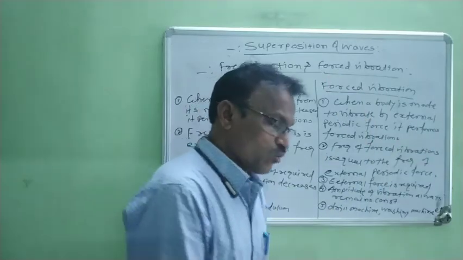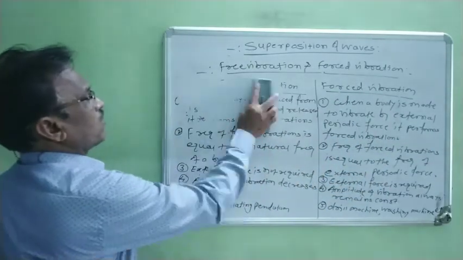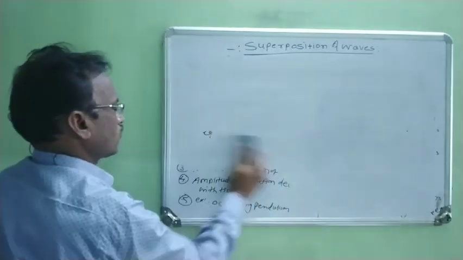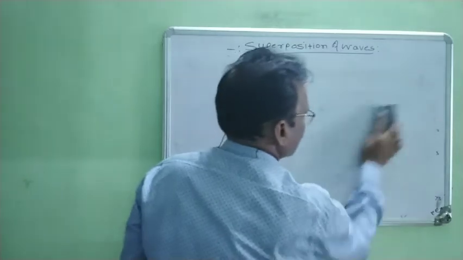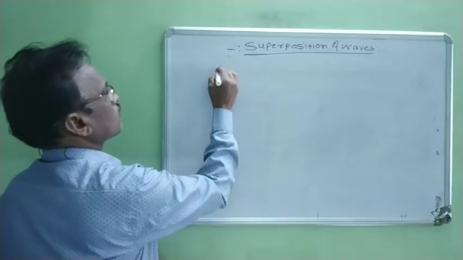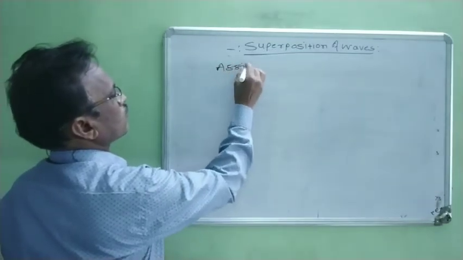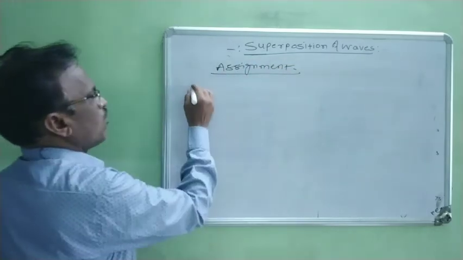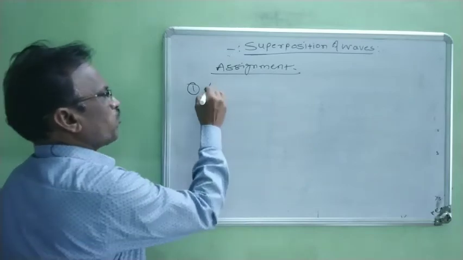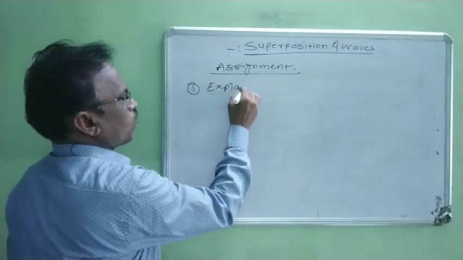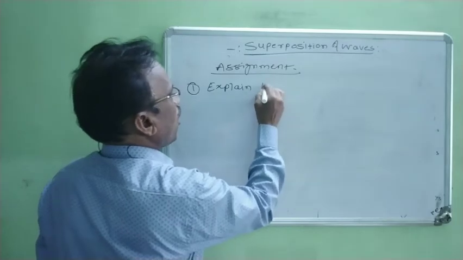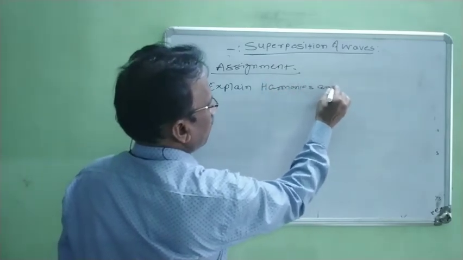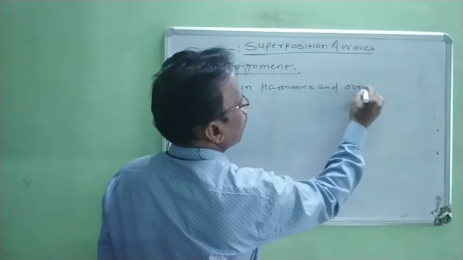Now, write down the assignment. First question: explain harmonics and overtones.